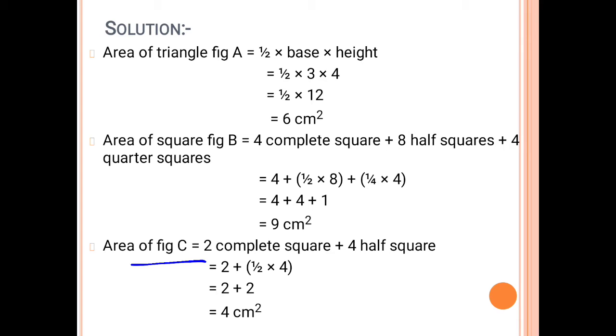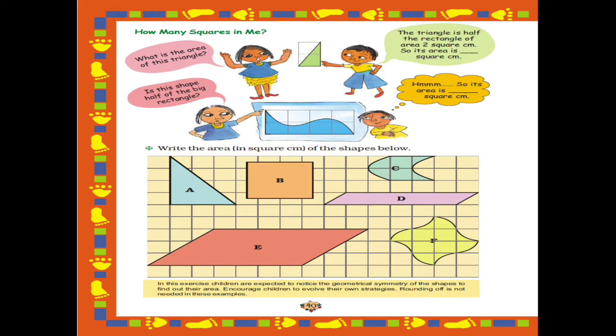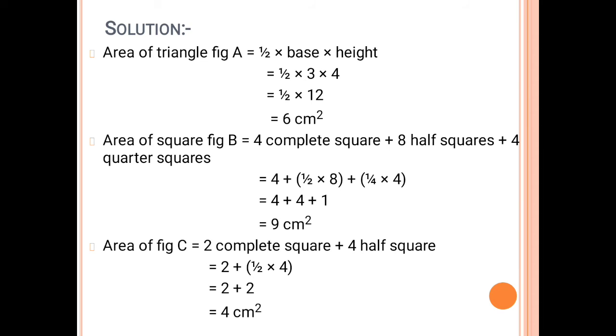Right? So how do we write? 2 plus 1 by 2 into 4. Why 1 by 2 into 4? Because we know the 4 squares are half filled. Therefore 1 by 2 into 4. So if I divide 4 by 2, it will come 2. So 2 plus 2 will be 4 centimeter square. So the area of the figure C is 4 centimeter square.